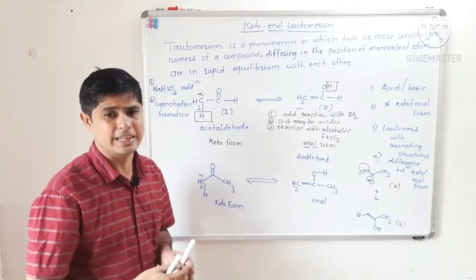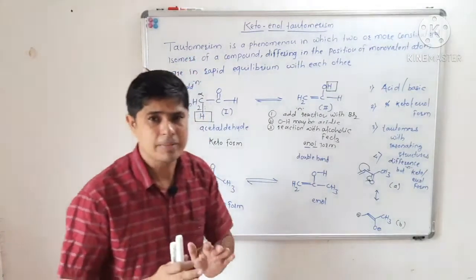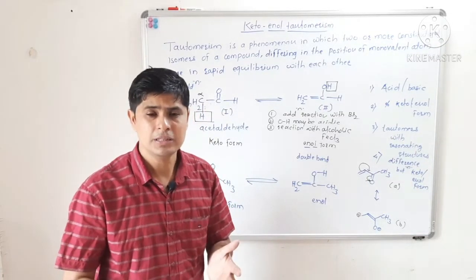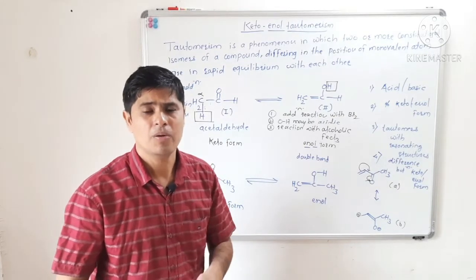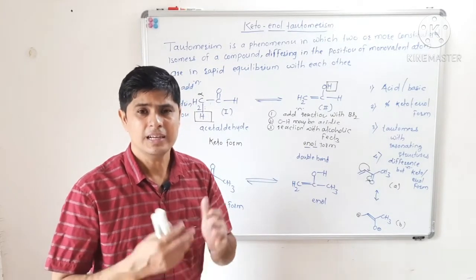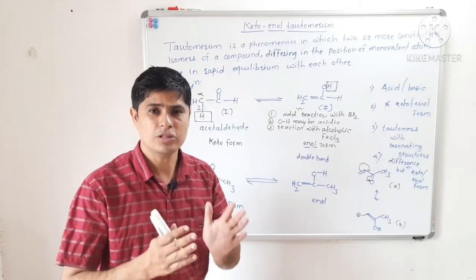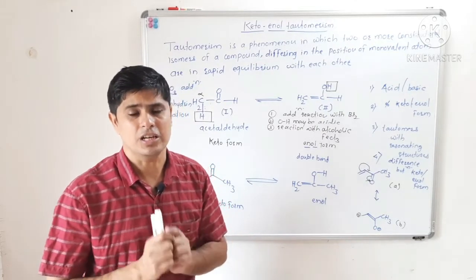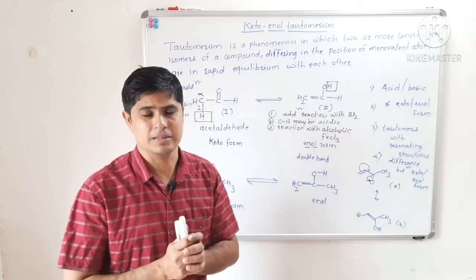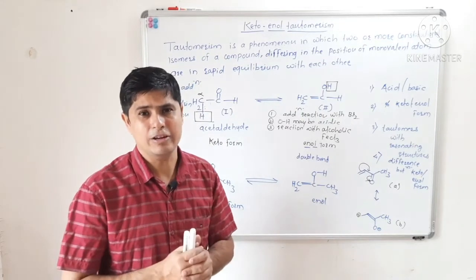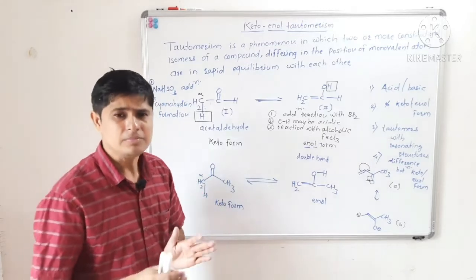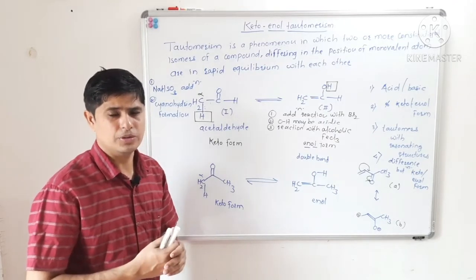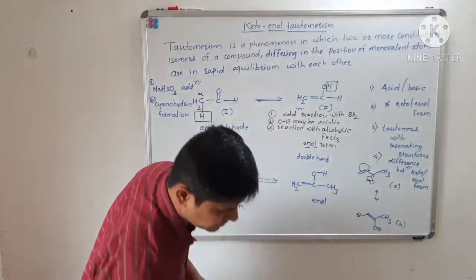Once again I am repeating it. Tautomerism is a phenomenon in which two or more constitutional isomers of a compound, differing in the position of a monovalent atom, mostly a proton, mostly hydrogen, are in rapid equilibrium with each other. So this phenomenon is called tautomerism. We may have keto form and enol form. Now let us see how we can convert keto to enol and how we can convert enol to keto. Let's see keto-enol tautomerism.